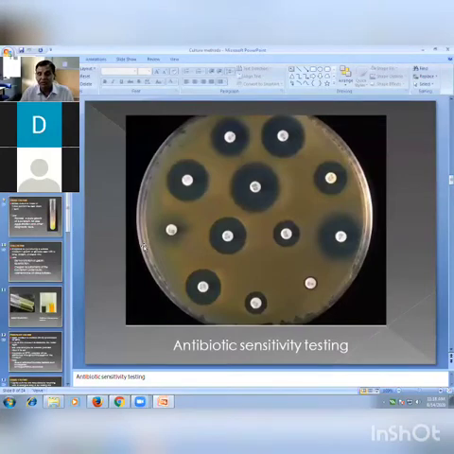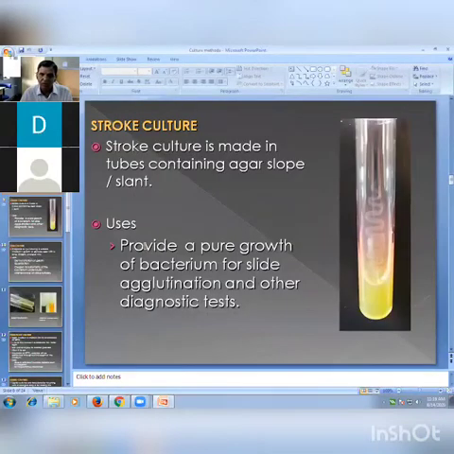And this one is antibiotic sensitivity testing. These small white discs are the antibiotic discs. The antibiotic diffuses into the medium and kills the organisms around that disc. A clear-cut inhibition zone indicates sensitive, meaning that antibiotic is useful. And here you observe no such zone, meaning resistant: that antibiotic is not useful, or it is unable to kill that organism. So we report it as resistant. For this purpose we are using the carpet or lawn culture.